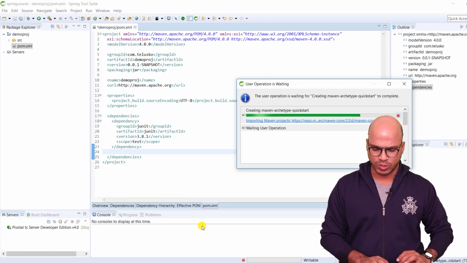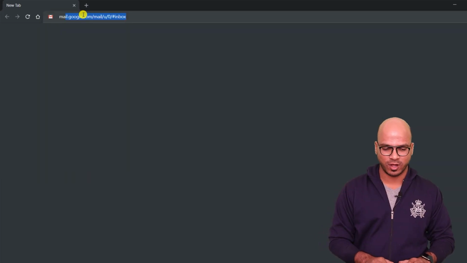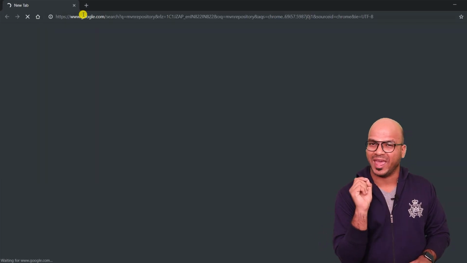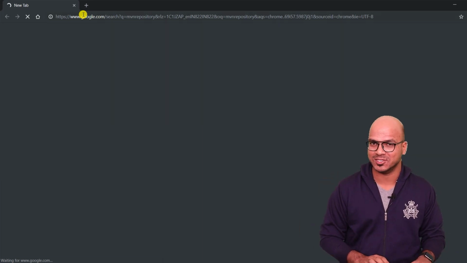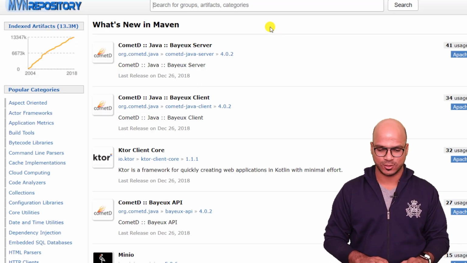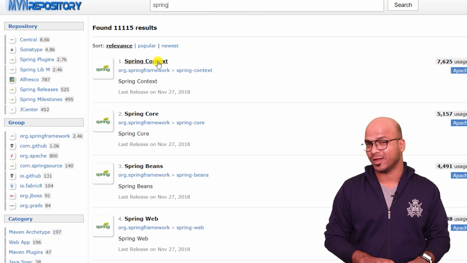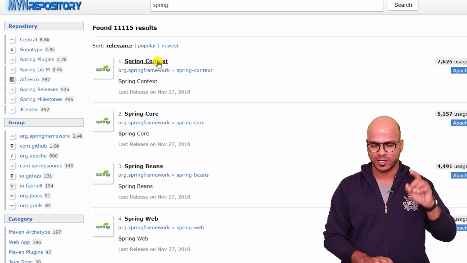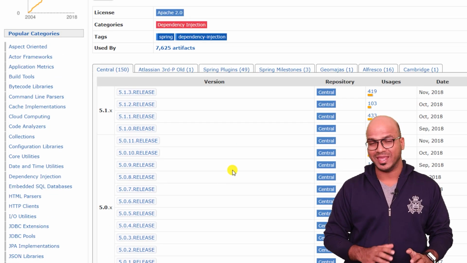In that case, let's go to the official website again. Now for this, we will go to Google and search for MVN. So we'll search for MVN repository. Now this is where you can download all the Maven dependencies. So let's click on this website, and this is where you will get it for Spring. So just go here and search for Spring, and you have to download Spring Context. Okay, so not Spring Context, because Spring Context will also have Spring code. Let's click on this. Now you can go with any version.